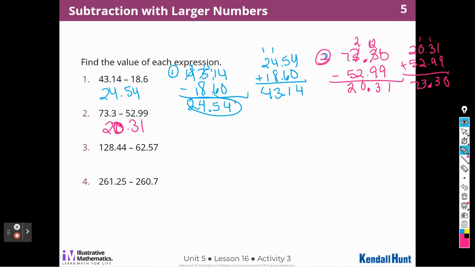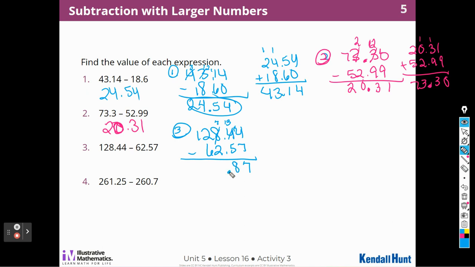Okay. My next number I'm going to do in blue. I'm going to do number 3, 128 and 44/100ths minus 62 and 57/100ths. Again, there's going to be some borrowing and a lot of it, right? So I'm going to borrow 1 from this 4 and make it a 3, and that becomes a 14. 7 minus 14 is 7. I can't take 5 from 3, so I'm going to borrow 1 from this 8 and make it a 7, and that becomes 13. 13 minus 5 is 8.